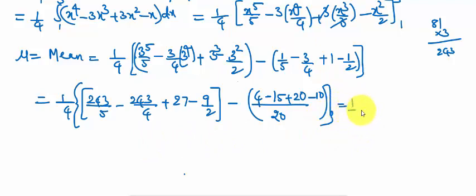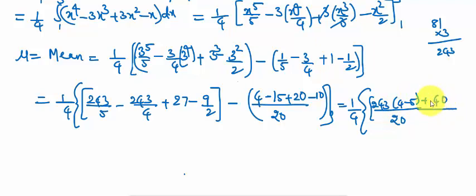Equal to 1 by 4 into, again 20 is the LCM. Here 4 into 243 is common, 4 minus 5 plus 20 means 0, then 540 minus 90, minus 24 minus 25 minus 1 by 20, that is minus into minus plus 1 by 20.